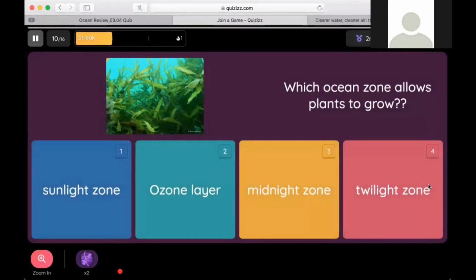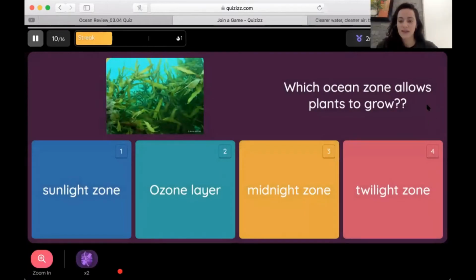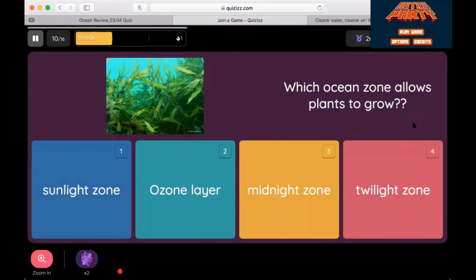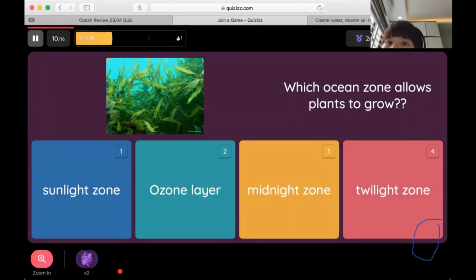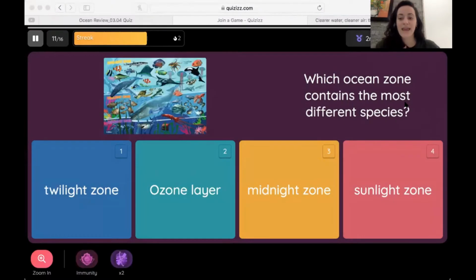10. Which ocean zone allows plants to grow? Hacker? Midnight zone. Let's give someone else a try. Cindy? What do you say? Sunlight zone. Sunlight zone, right? Plants grow in the sunlight zone because plants need sunlight to grow, right?